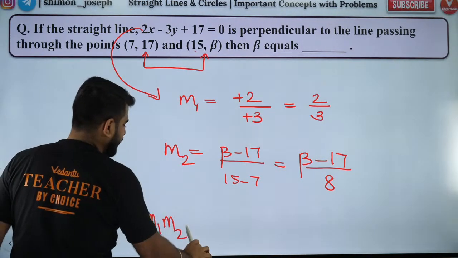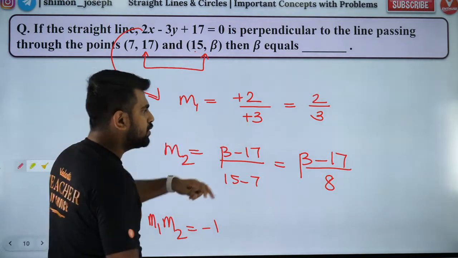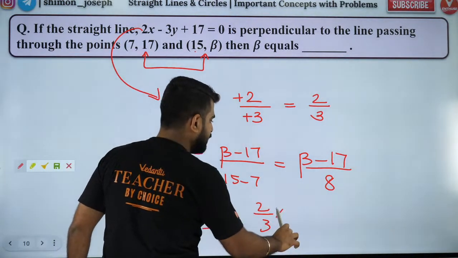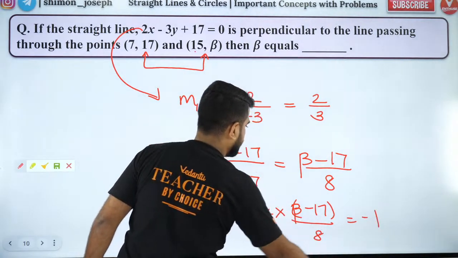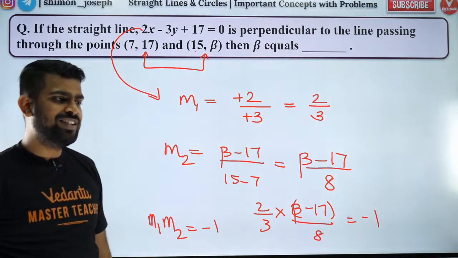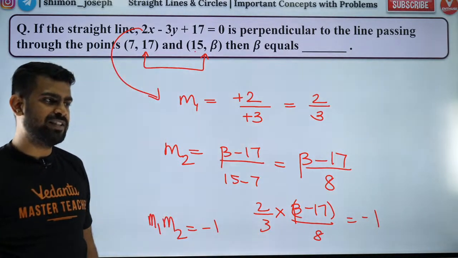M1 M2 is equal to what? Is equal to minus 1. So M1 is 2 by 3 and M2 is beta minus 17 by 8, equal to minus 1. So solve this and get the answer. Answer is 5. Minus 5, is it?